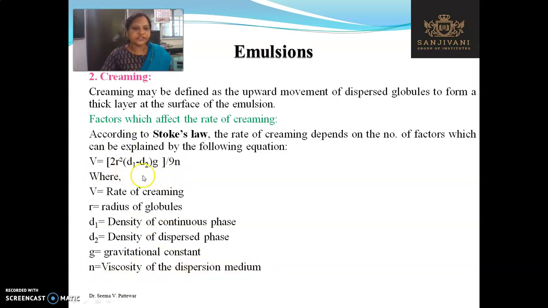So this is the equation for the Stokes law, by which we can govern the factors affecting creaming.